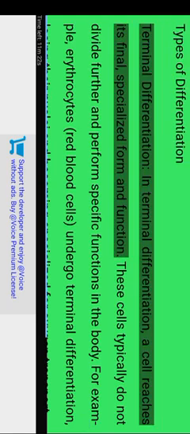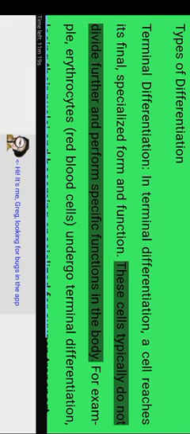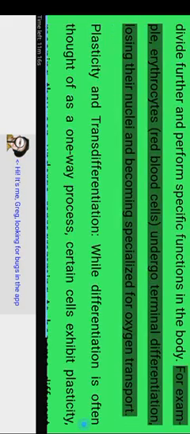Types of differentiation. Terminal differentiation. In terminal differentiation, a cell reaches its final, specialized form and function. These cells typically do not divide further and perform specific functions in the body. For example, erythrocytes, red blood cells, undergo terminal differentiation, losing their nuclei and becoming specialized for oxygen transport.